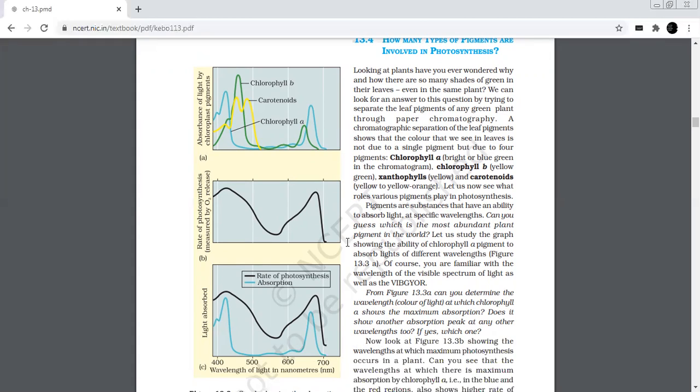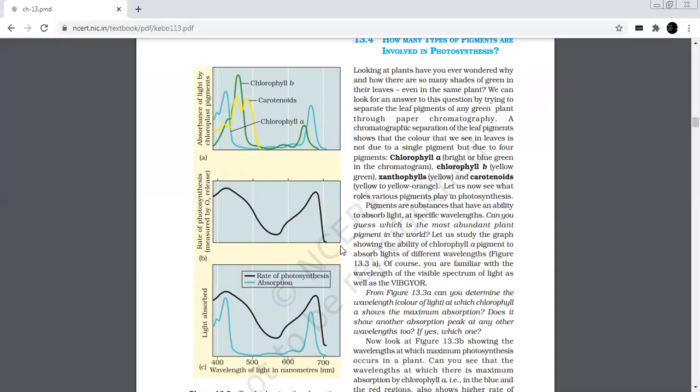Action spectrum shows the relative rates of photosynthesis at different wavelengths of light. Another graph given here shows that the wavelengths at which maximum photosynthesis occurs are blue, violet and red in a plant. Hence, it is concluded that chlorophyll a is the chief pigment majorly responsible for photosynthesis.